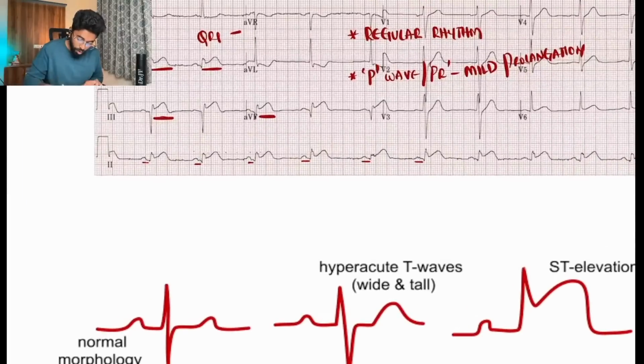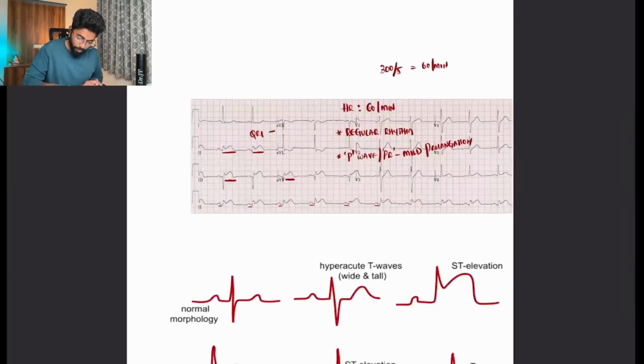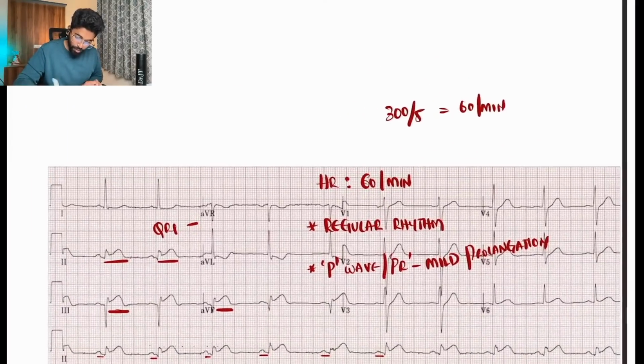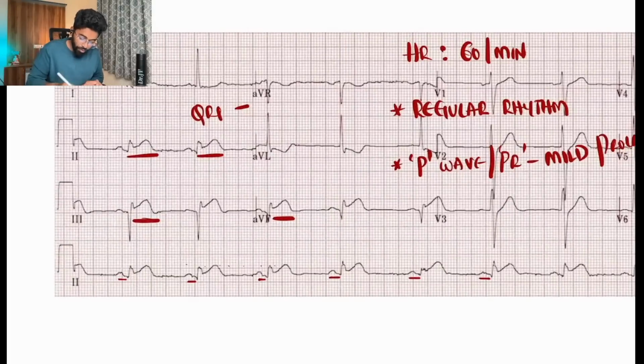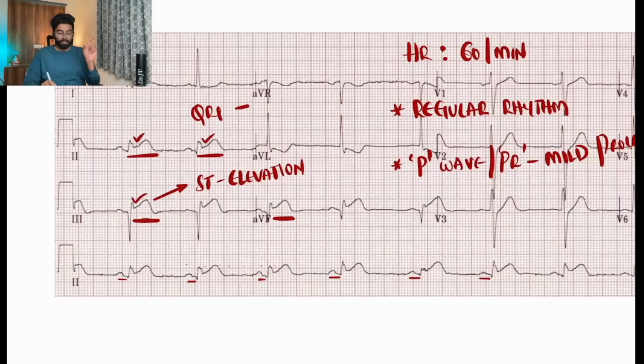So here, what are those changes? We can clearly see ST elevation. Previously, we have discussed if there are changes in the QRS and ST-T changes in which of the leads, then corresponding to which artery and which part of the heart.